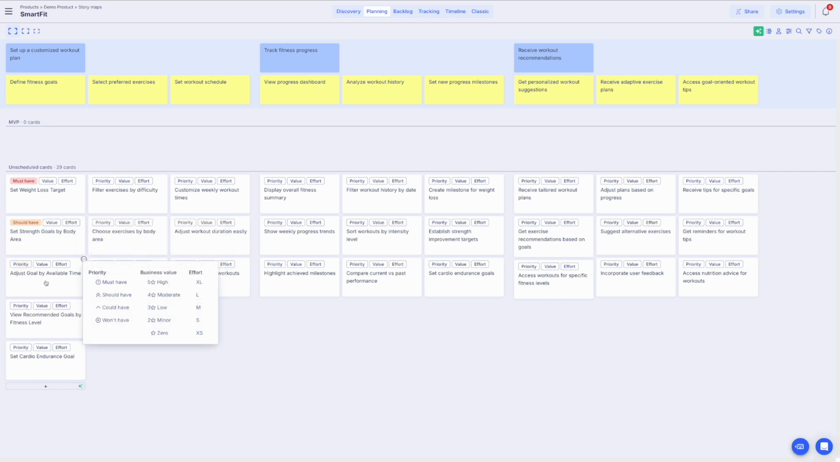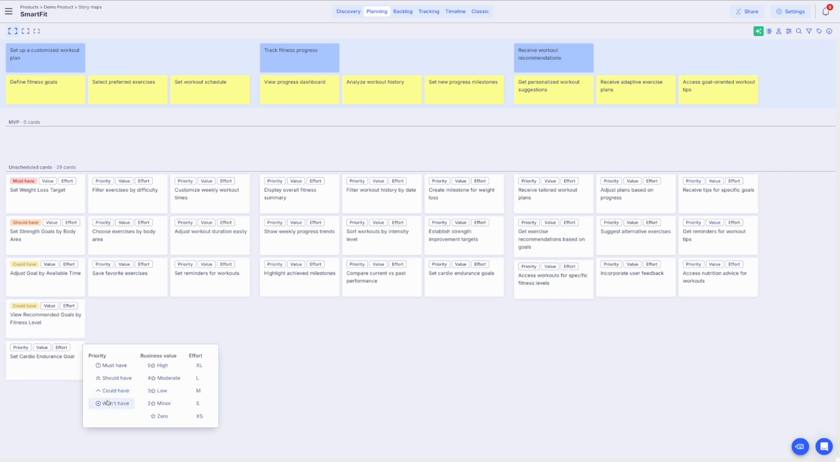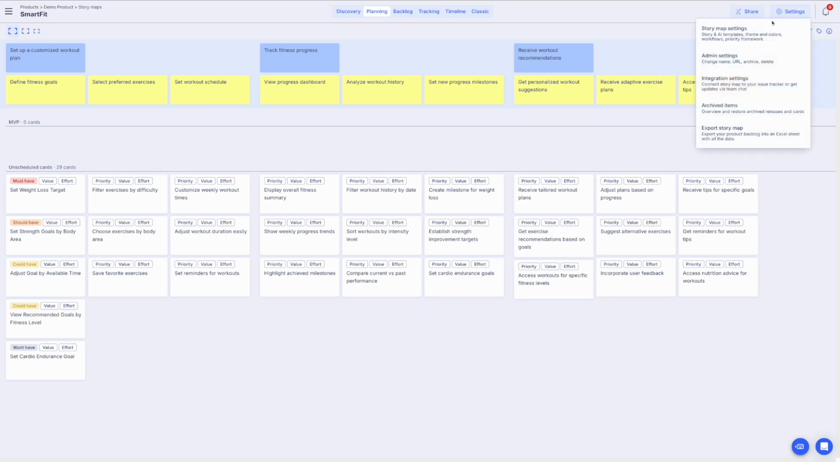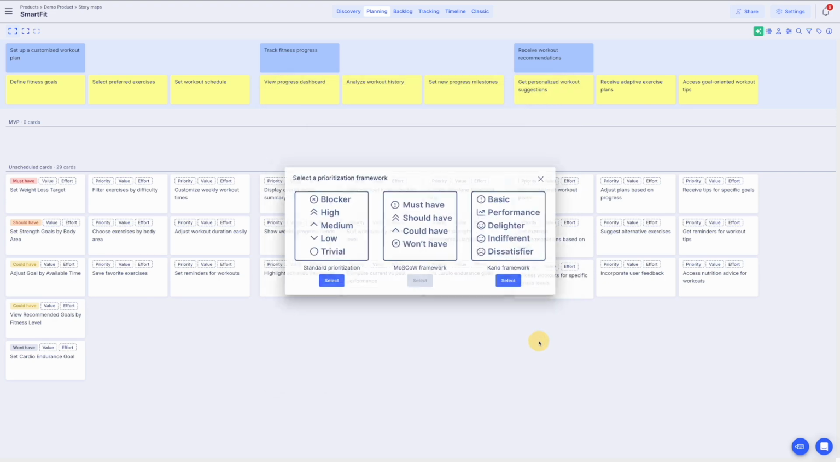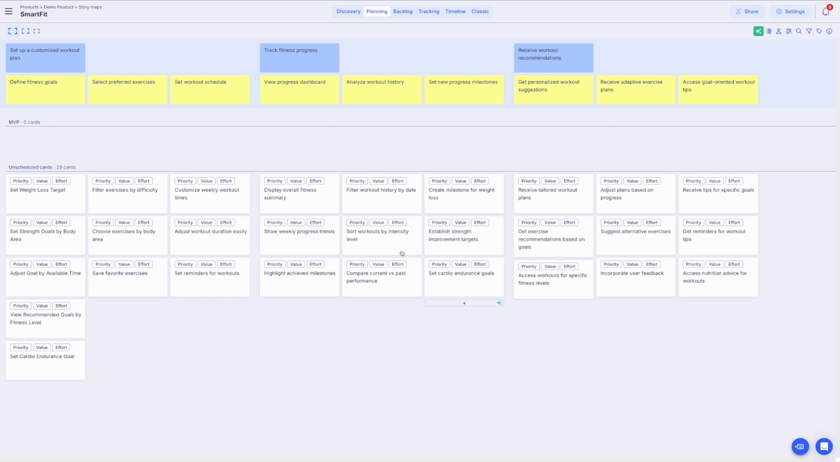Adjusting goals based on time will be a could-have, as it enhances user experience without being a necessity. Seeing recommended goals based on fitness level will also be a could-have to provide a tailored experience for users. Finally, setting a cardio endurance goal is marked as won't have for now, as it's not a priority for our initial launch.